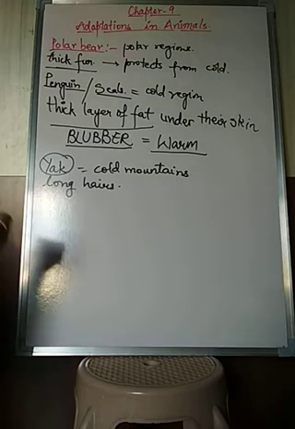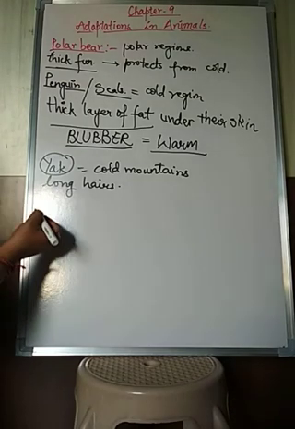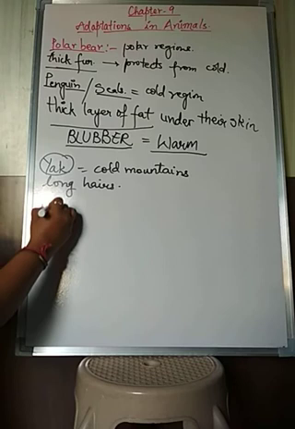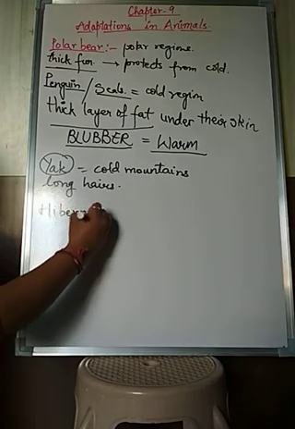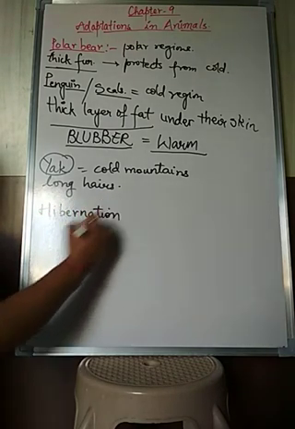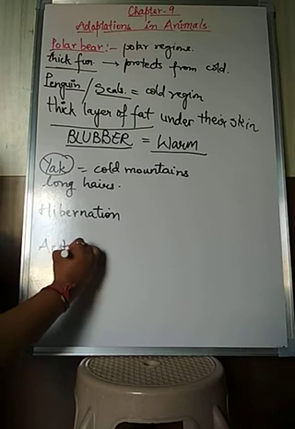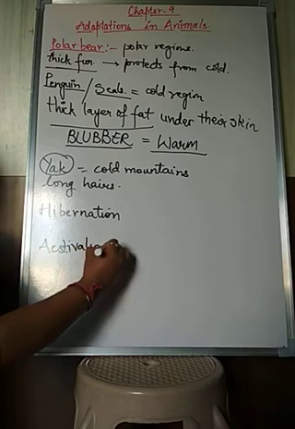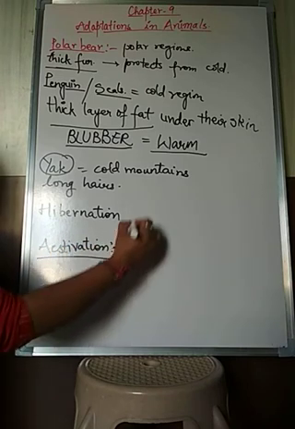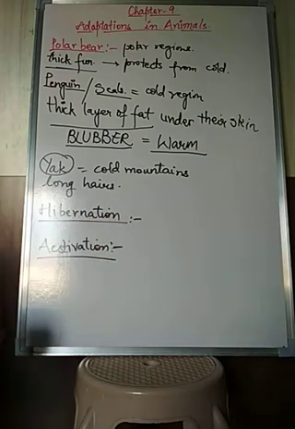Now students, there are some important terms, that is hibernation and estivation. As we are learning about the terrestrial environment, that means animals who live on land.